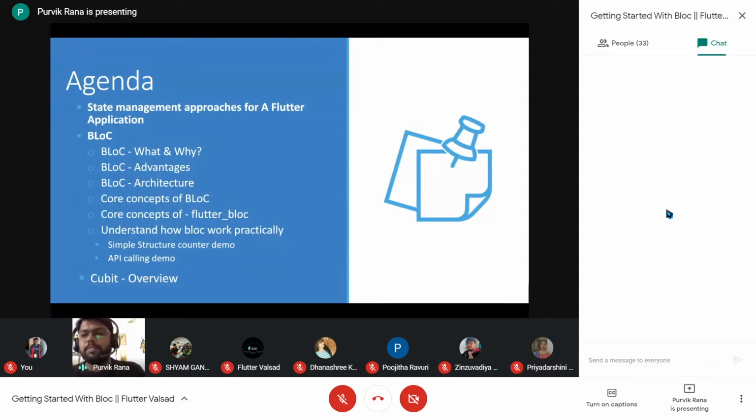And practically we will see two demos: one is the counter, which is a simple structure to help understand BLoC, and then we will see the API calling demo. And later we will see Cubit, the same counter demo and the API calling demo, implemented using Cubit. So I will be sharing that one.